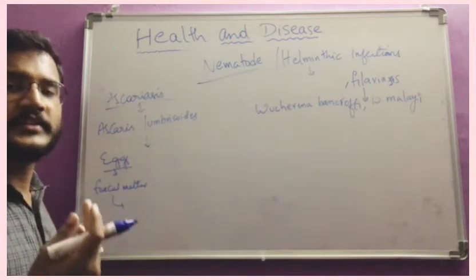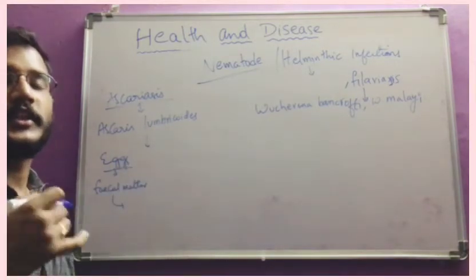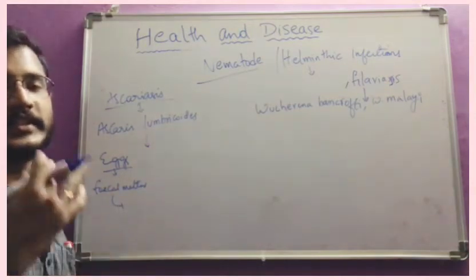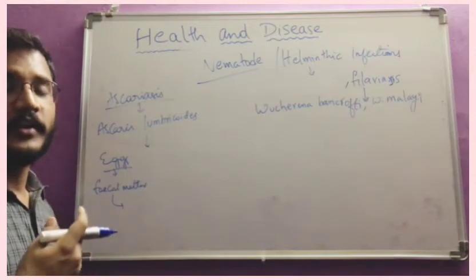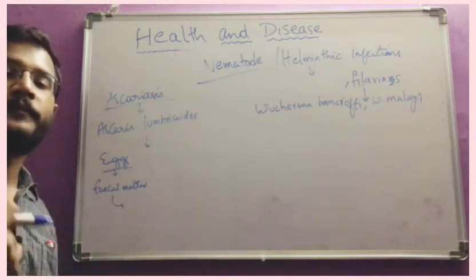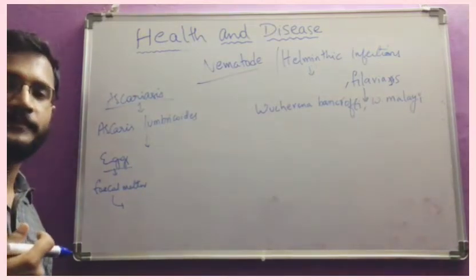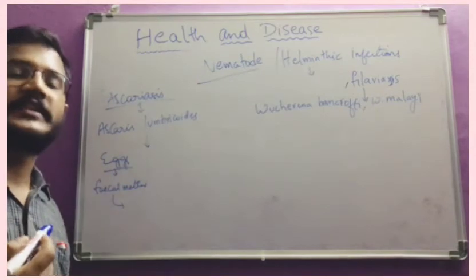When another person consumes the same, the eggs enter that person and start a new life cycle there and cause ascariasis in the other human being also. So we can prevent this by avoiding open defecation. It is transmitted through the eggs which are present in the fecal matter.